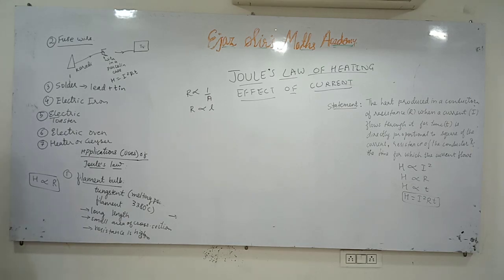And what other application can we find out? There are many other applications of Joule's law of heating effect of electric current, but we cannot write those applications which are not mentioned in our textbook.